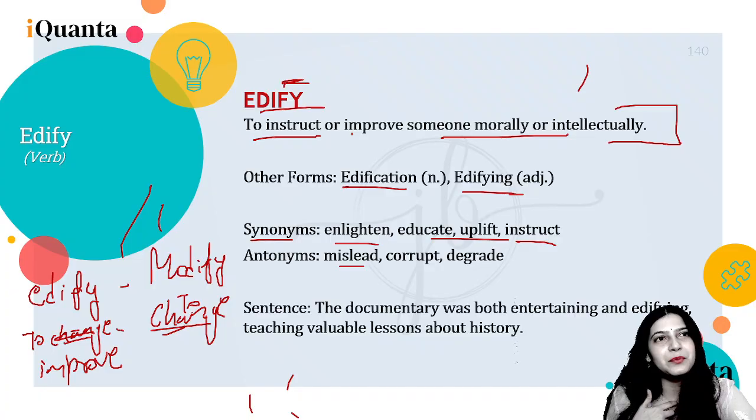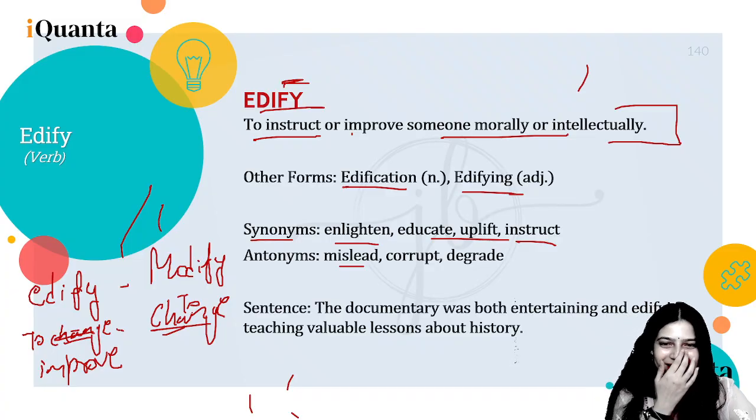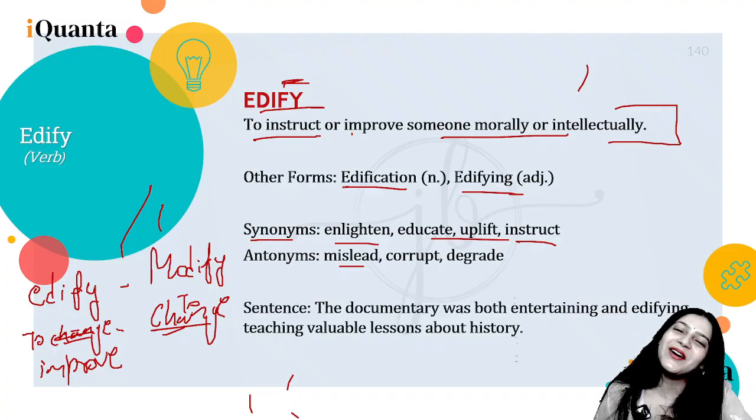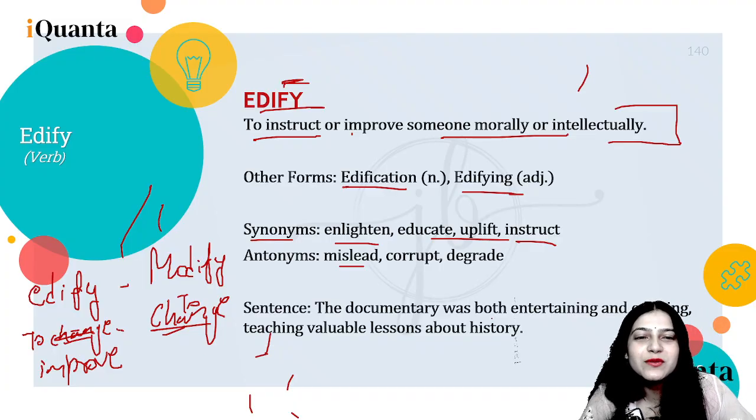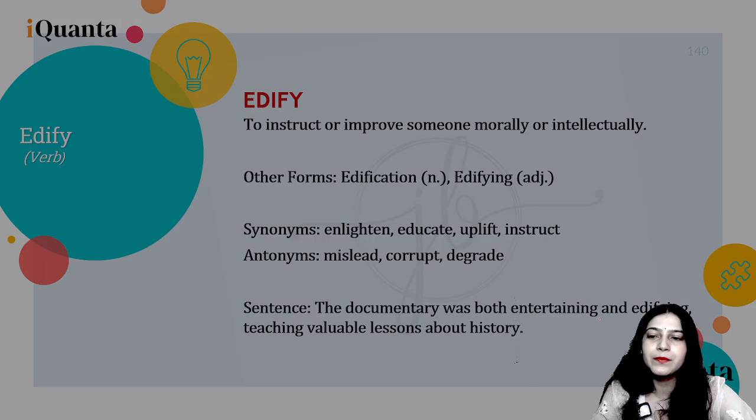In Dehradun it's very common. One person changed his XUV 300 into a Hummer. I know, that's surprising. Okay, so the documentary was both entertaining and edifying, teaching valuable lessons about history, is the sentence.